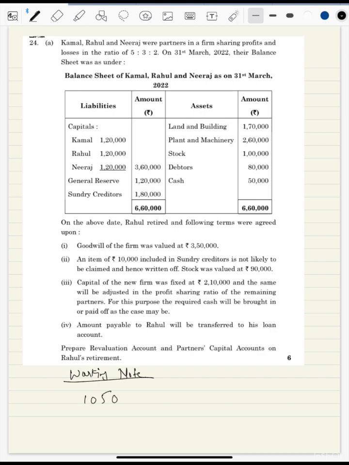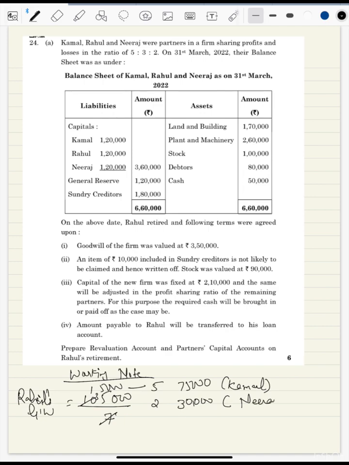Value of goodwill is Rahul's goodwill, to be distributed in the ratio of 5 is to 2. So if I divide by 7, I'll get 15,000. 15,000 into 5 is 75,000, which will be given by Kamal. And 15 2s are 30, this will be paid by Neeraj.